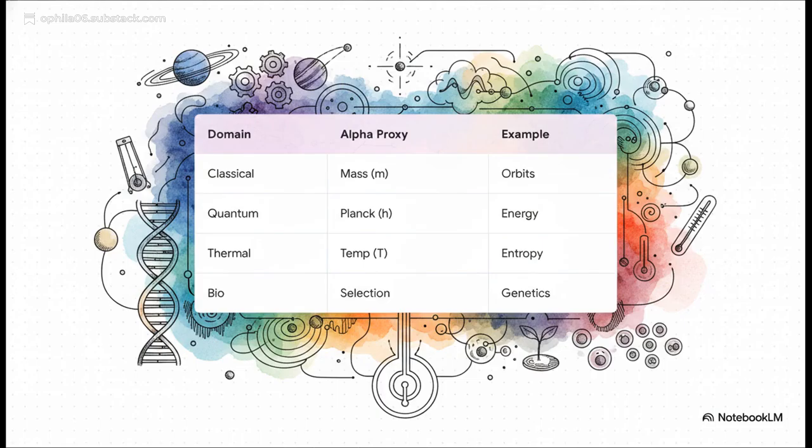And honestly, this is where it gets really clever. The framework adapts to literally any scale. That alpha total variable simply swaps out depending on the domain. If you're calculating classical mechanics, alpha becomes mass. Quantum physics, it's Planck's constant. Biology, it's the genetic selection coefficient. The equation itself stays exactly the same, it's just the lens that changes.